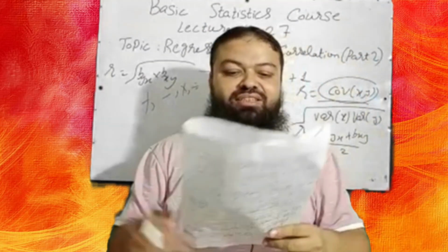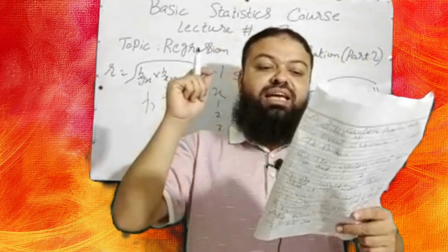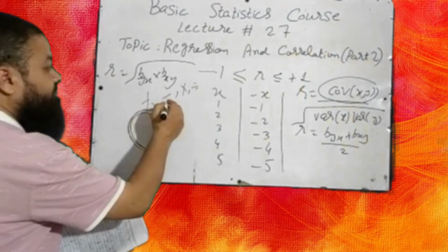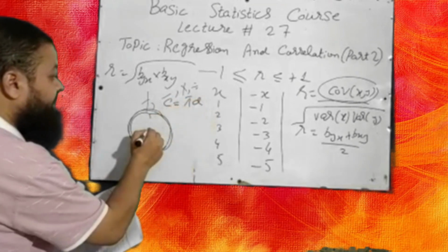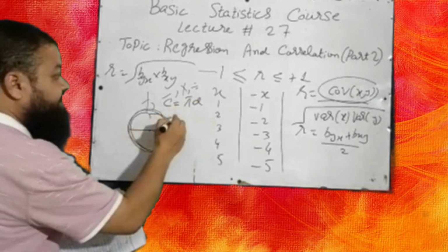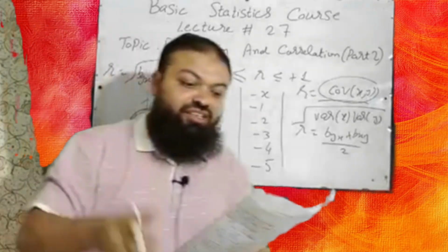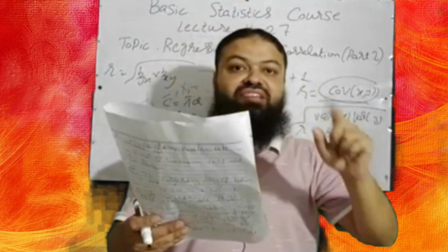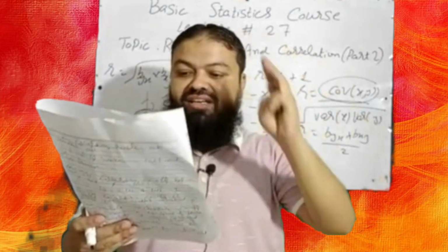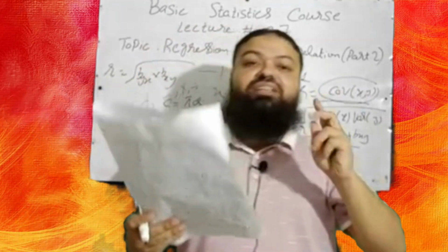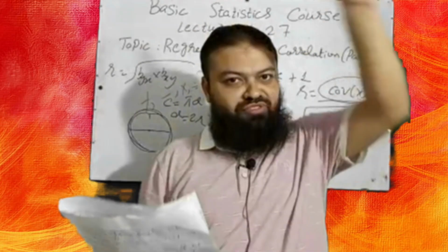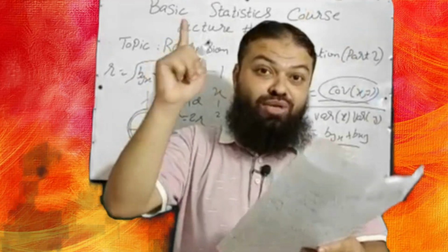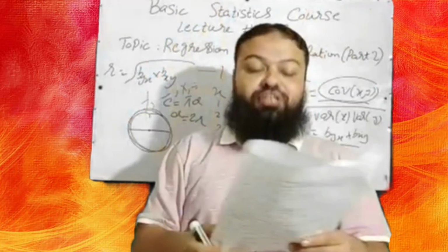Question number 11. The correlation between the circumference and diameter of a circle. That is a circle, and this is its circumference. What is the formula? It is equal to pi d, where d is the diameter, 2 times radius. The options are A plus 1, B minus 1, C 0, D nonsense. Dear students, the correlation between the circumference and diameter of a circle is perfect positive correlation. Plus 1 is the correct option. Please keep in mind, A is the correct option.